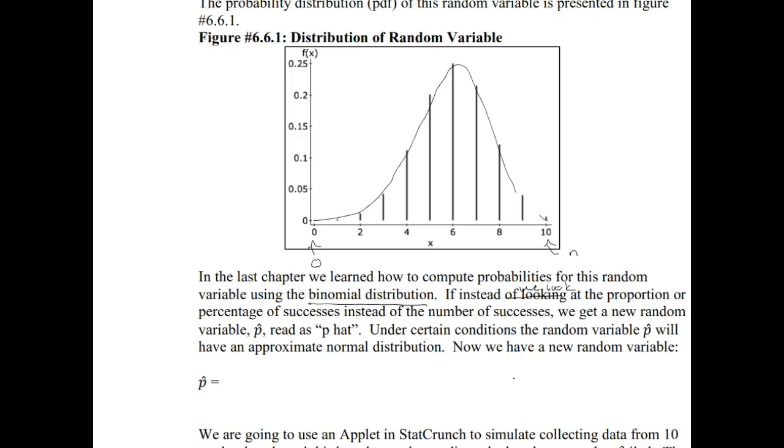So now we have this new random variable. p hat is going to be the percentage, instead of the number, of 10 randomly selected third graders in Illinois who passed the state reading exam.